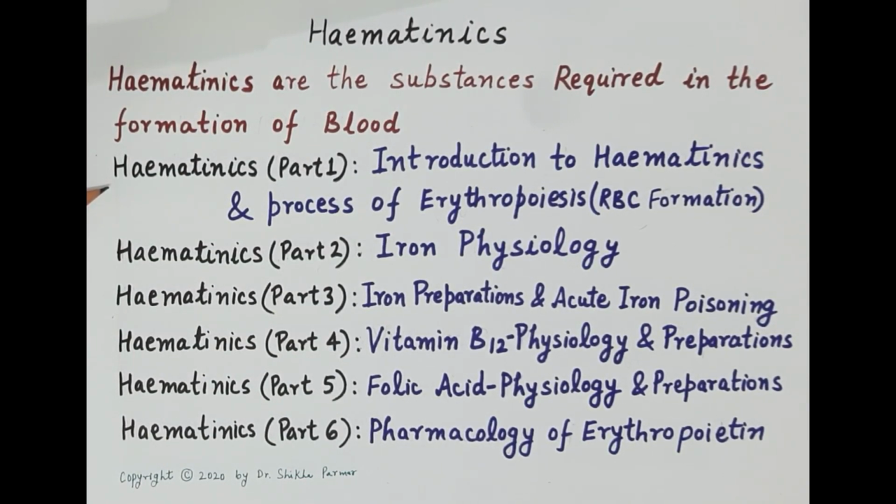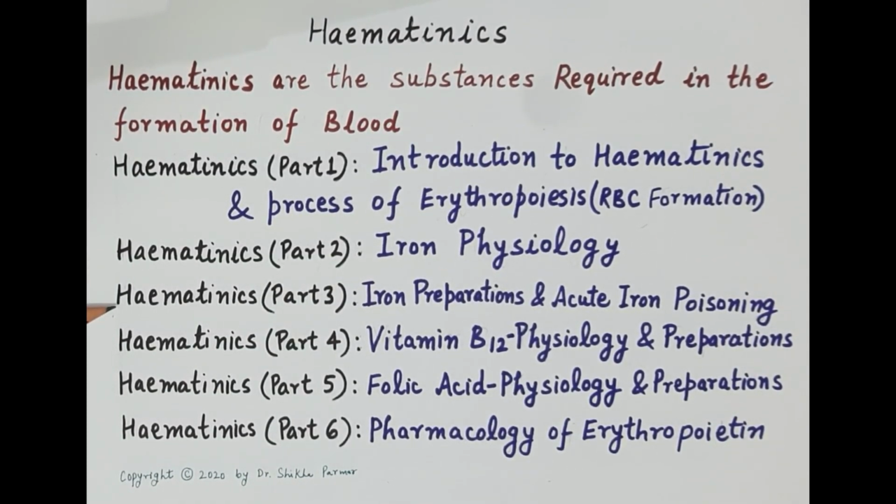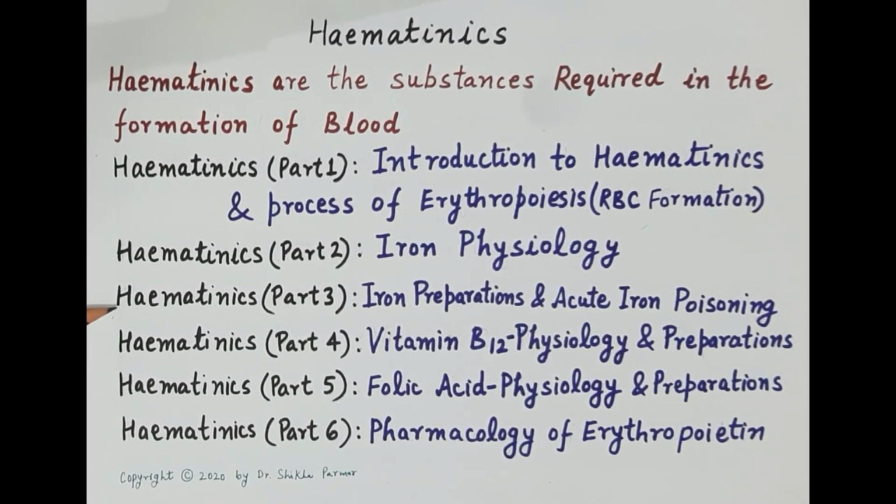The process of erythropoiesis helps us understand how iron, vitamin B12, folic acid and erythropoietin are essential for the formation of red blood cells and how their deficiency results in anemia. The second video, that is part 2, covers physiology of iron, that is absorption, transport, metabolism, physiological functions and excretion of iron. The third video, that is part 3, covers iron preparations, that is oral and parenteral iron preparations, and acute iron poisoning, that is iron overload.